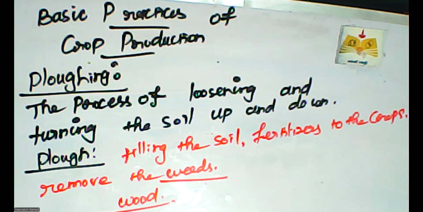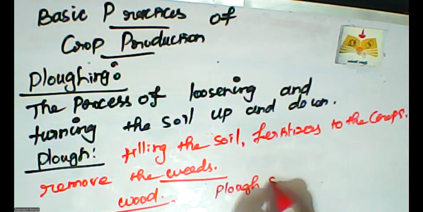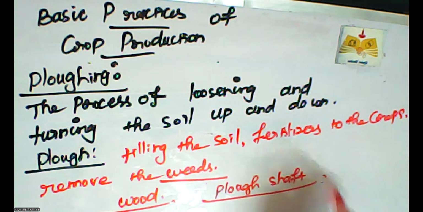It contains a strong and sharp triangular iron blade for the ploughshare. The main part of the plough, the wood, is called the plough shaft, and the other end is attached to the beam which is placed on the bulls' necks. With the help of the bulls and the plough shaft, we plough the soil in the field.